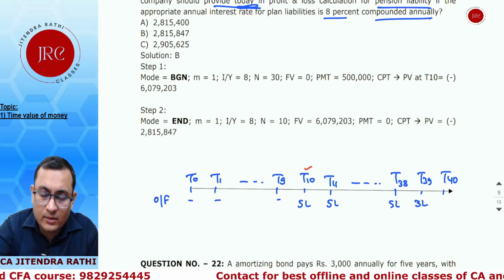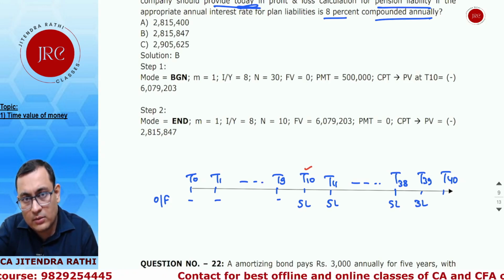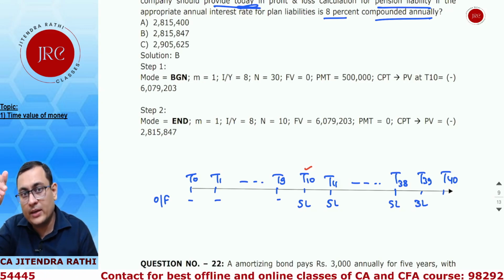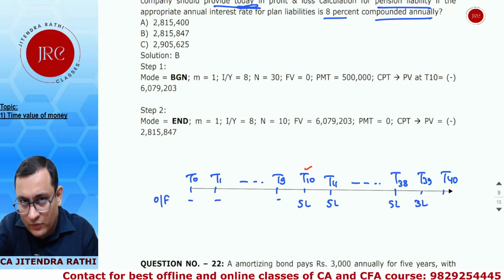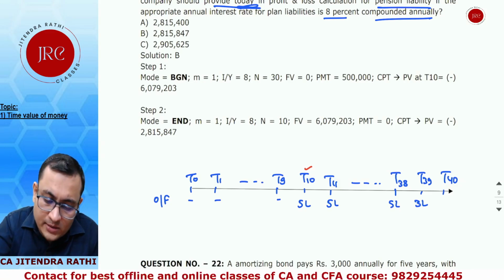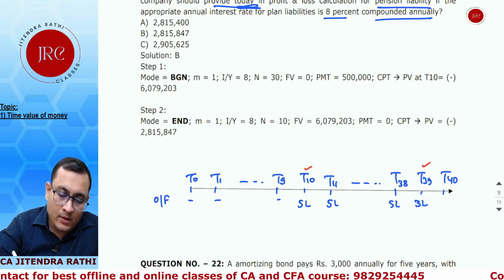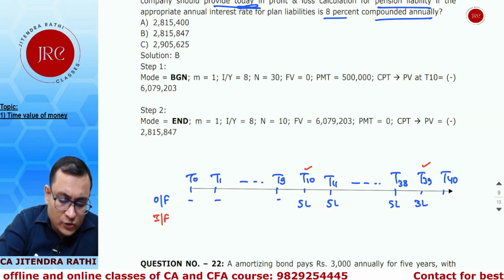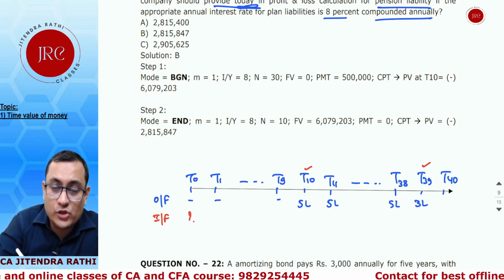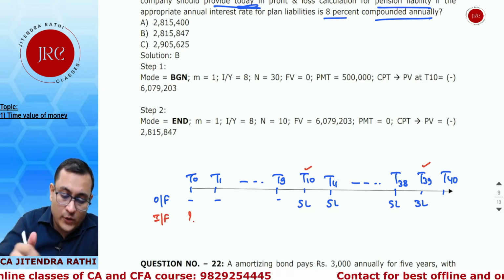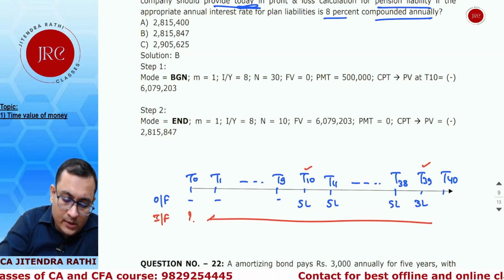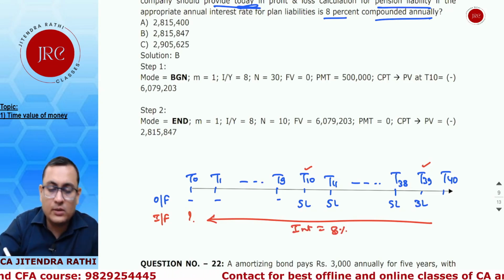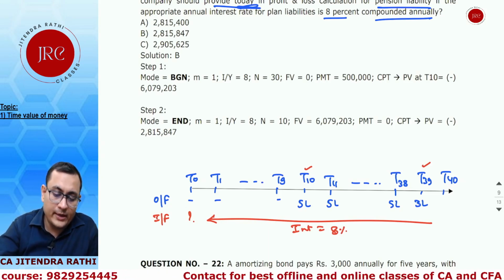So for 30 years the period will end at the end of the 40th year. So the last payment will be at the start of the 40th year, and the start of the 40th year is T39. So provision is required. For this fund we need to invest today, and that's what they are asking: how much we should invest today. The interest rate used for compounding is 8%. So how to calculate this?